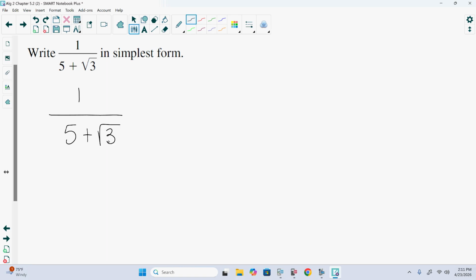Simplifying these complex, or these irrational fractions. Again, you cannot have a square root in the bottom of the fraction. So, just like the previous problem, we need to multiply this fraction by something to get that radical to go away. I'm just going to change the sign in the middle and see what happens.